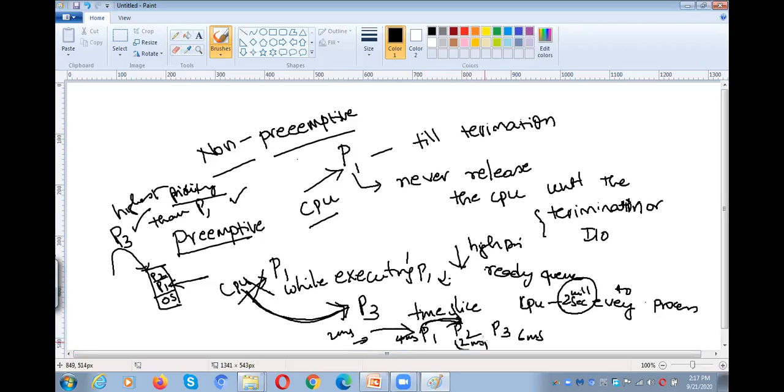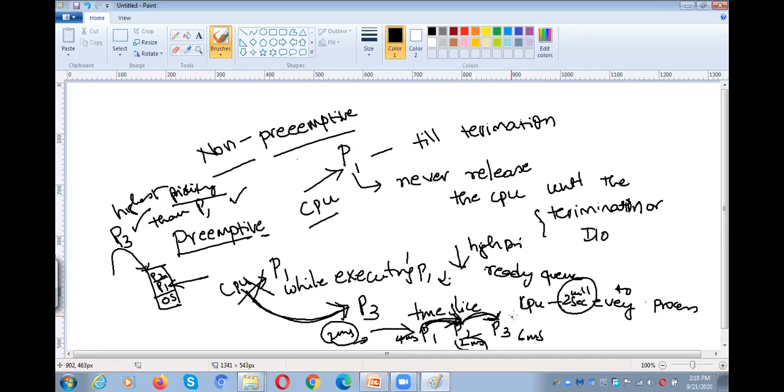Again, P2 requires 2 milliseconds, and the CPU time slice is also 2 milliseconds. After 2 milliseconds, it will be automatically switched to P3. That is called preemption. Even though P1 has not completed its execution, because the time slice expires, we are moving from P1 to P2. So after 2 milliseconds, again we are switching the CPU from P2 to P3.